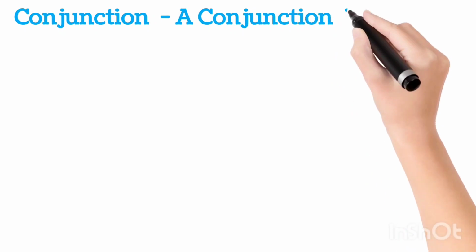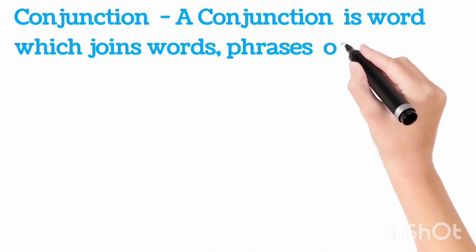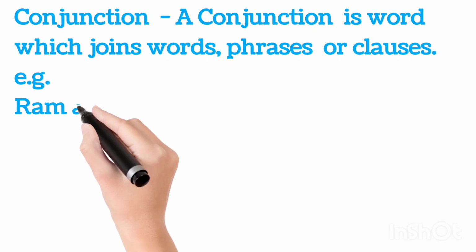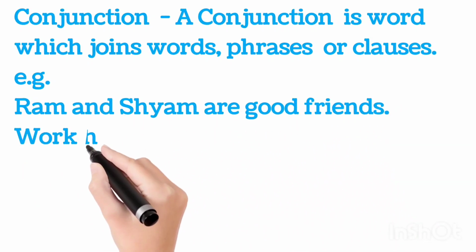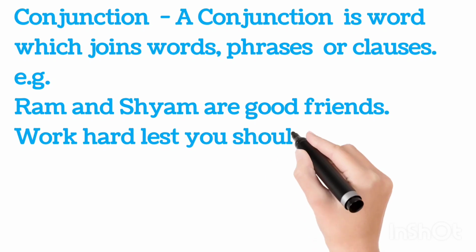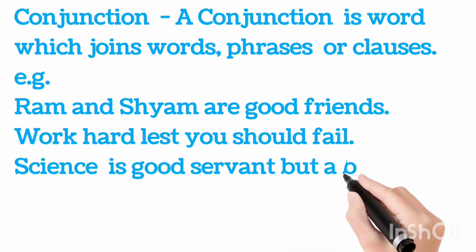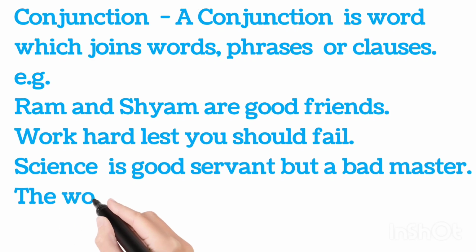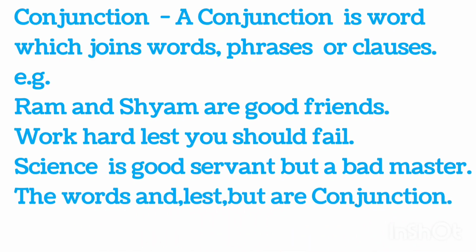Conjunction. A conjunction is a word which joins words, phrases, or clauses. For example, Ram and Shyam are good friends. Work hard lest you should fail. Science is a good servant but a bad master. The words and, lest, but are conjunctions.